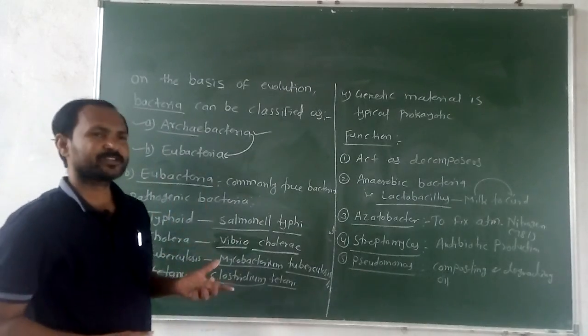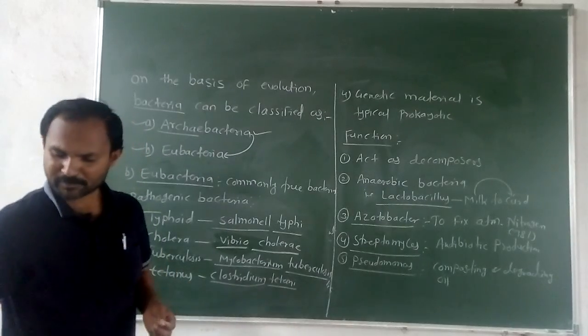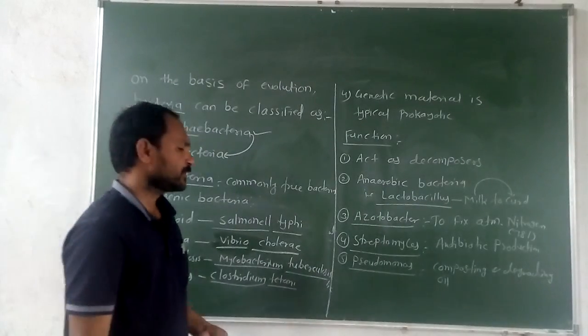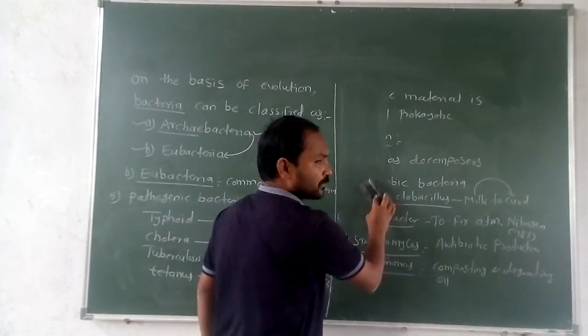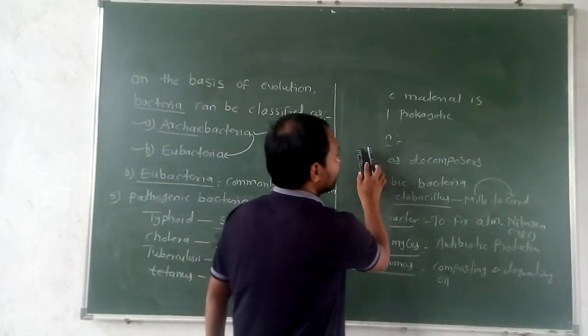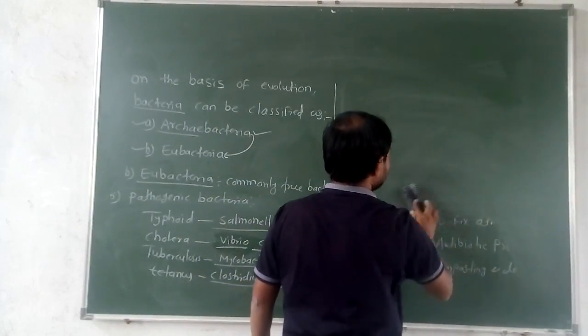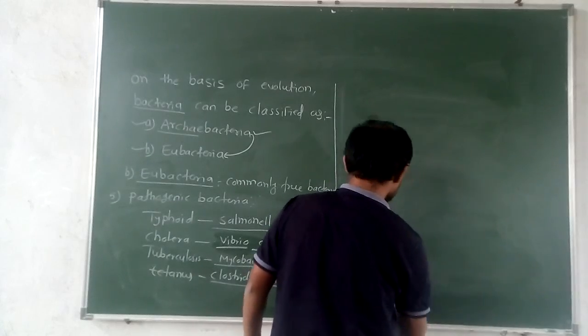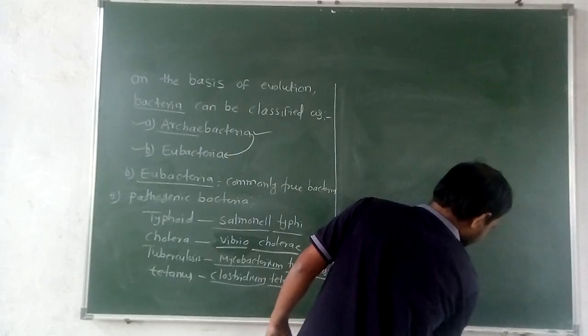Some of the bacteria are useful, some are harmful. Okay. Then one more very important bacteria is given, that is mycoplasma. Mycoplasma is one of the bacteria, and it is an exceptional case.